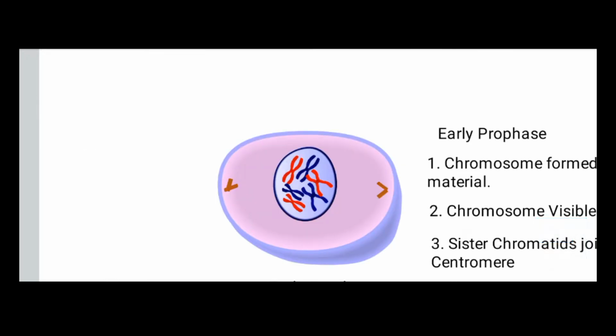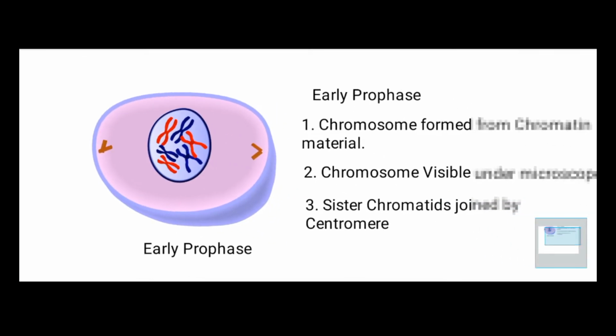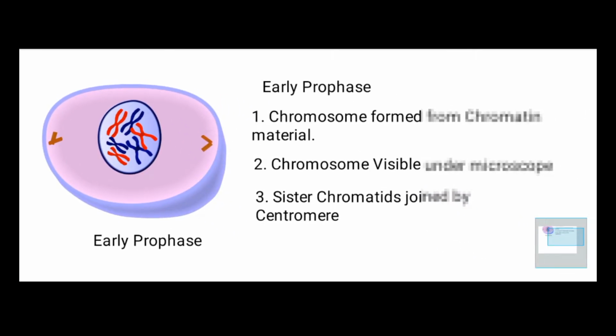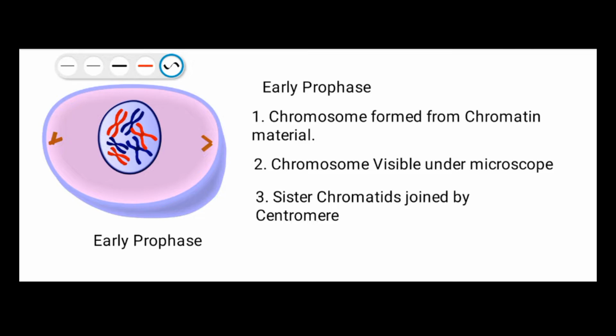In that, prophase, first early prophase, is the first phase in which the chromatin material cuts into a specific number of chromosomes. As we can see in this diagram, chromosomes are seen in the early prophase, and initially they are long and thin.